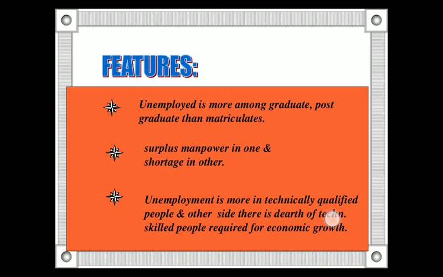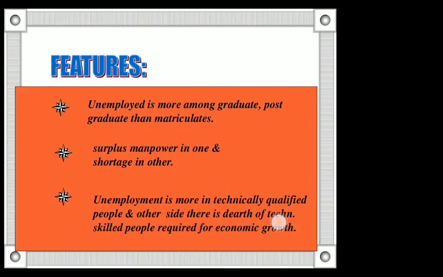What I am saying is, in some areas for a very low salary they are employing more workers, and in some other areas they are giving normal salaries, but instead of 10 people to work in that company, they will have only 4 people, and from those 4 people they get the work of 10 people. Okay, that's it. And unemployment is more among technically qualified people, because on the other side there is a dearth of technology skilled people, and that is actually required for economic growth.